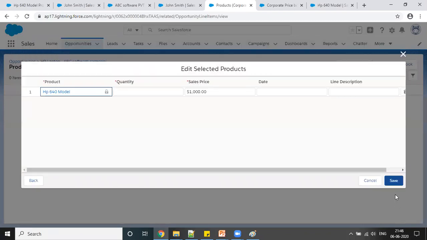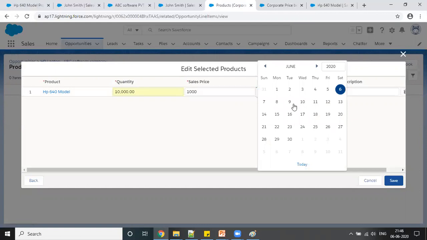Okay, now here it will ask for the quantity. As earlier, it was asking for 10,000 laptops, right? And it has taken this $1,000, which is my corporate price, and I'm just giving some date. Let me give a date that I need to deliver this by 10.